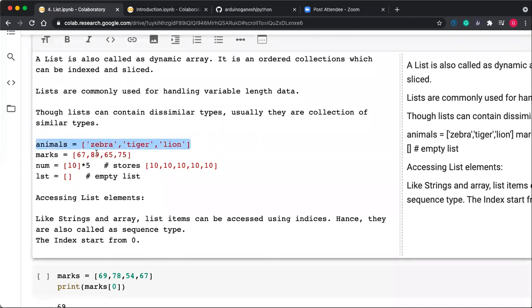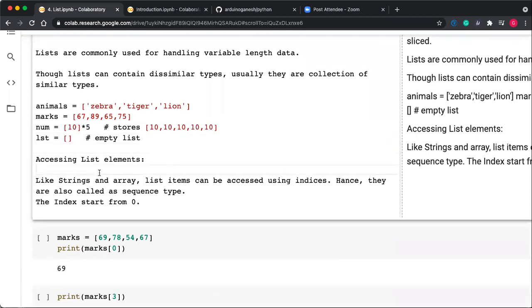So here, how to create a list? Just put the square brackets. Always remember that square brackets represent a list. Here I'm providing the animal names, marks, and also numbers. So it is 10, 5. The list multiplied by 5 contains the 10 five times, and it can also be an empty list. So though it can contain dissimilar data items, majorly we are storing similar items inside the list.